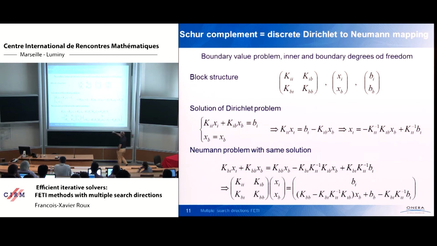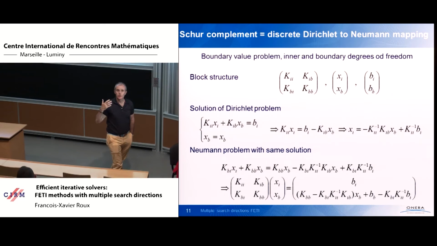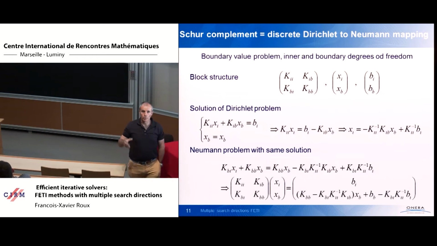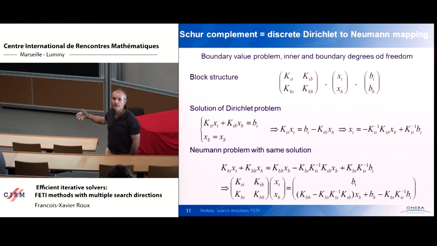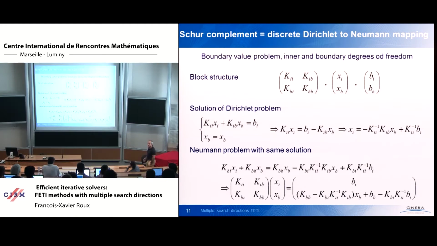And you find that the thing that appears like the Neumann boundary condition of the problem is the product of the Schur complement times xb, that is the Dirichlet boundary condition on the interface. So the product by the Schur complement, in fact, is a discrete Dirichlet to Neumann operator on the domain. But of course, you never compute explicitly the Schur complement. You solve the Dirichlet problem and then compute the matrix vector product.